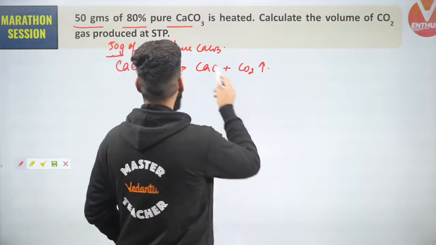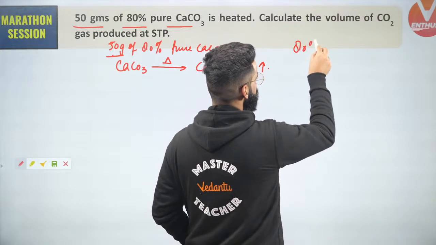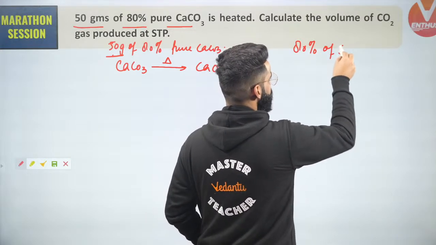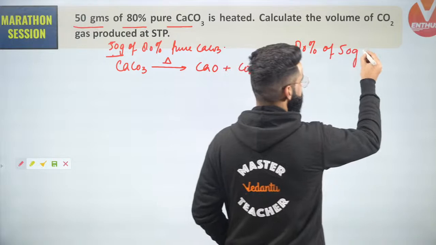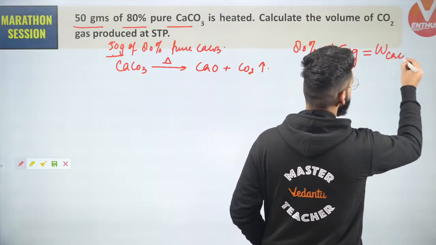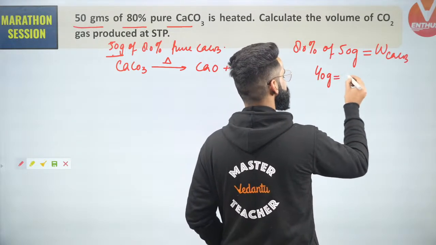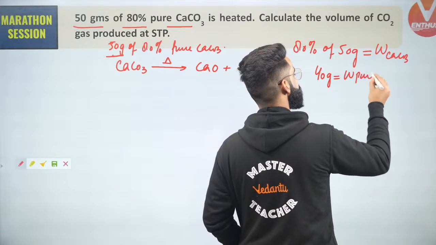So I can say 80% of 50 grams is present in the form of pure calcium carbonate, right? So I'll say 80 divided by 100 multiplied by 50 will come out to be 40 grams. So 40 grams is the mass of pure calcium carbonate.